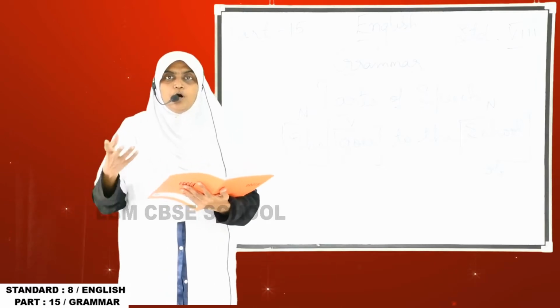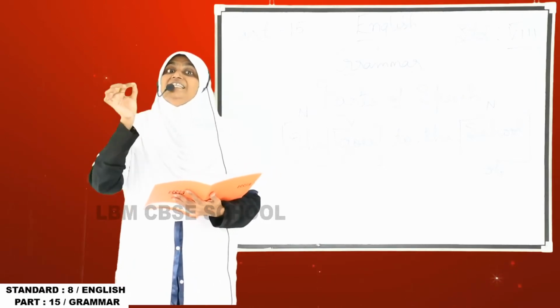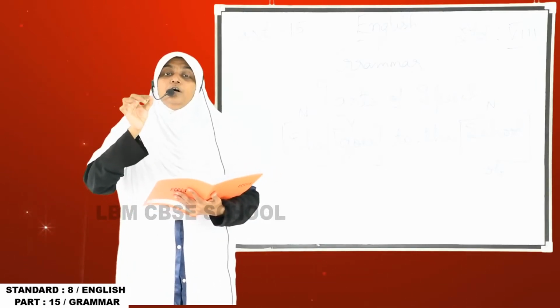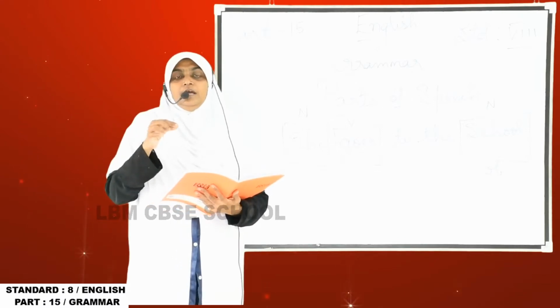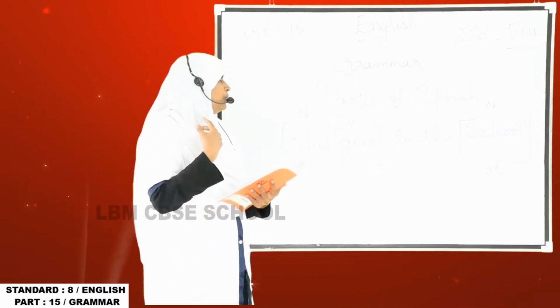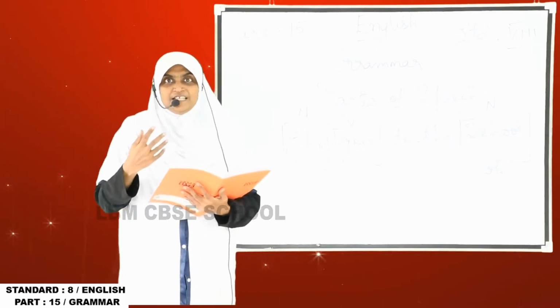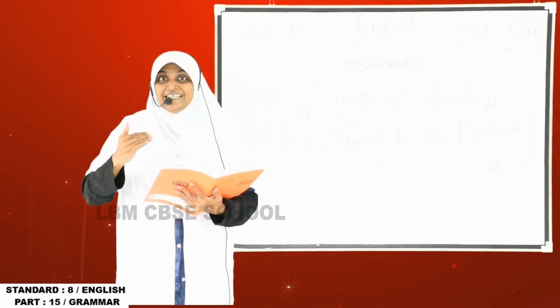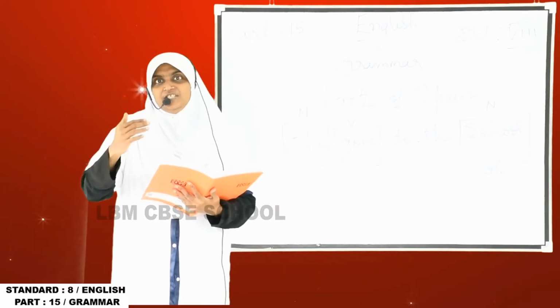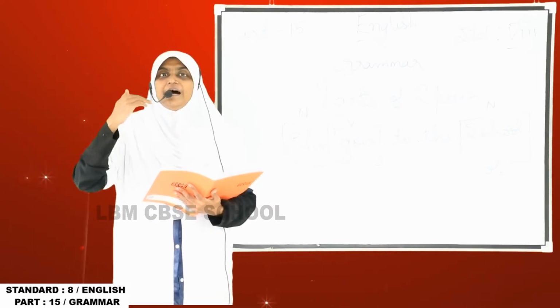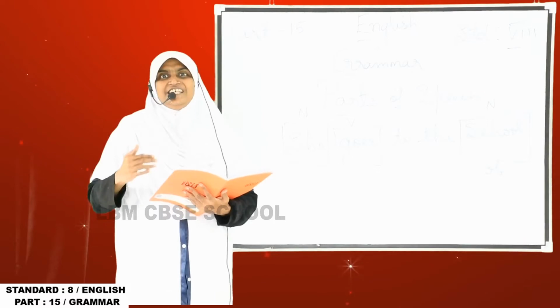And then the pronoun, I told you, instead of putting the names we should put the pronoun. For example, Aisha goes to the school and she enters into the classroom. In the second sentence I am not using Aisha. Instead of using her name I am using "she".